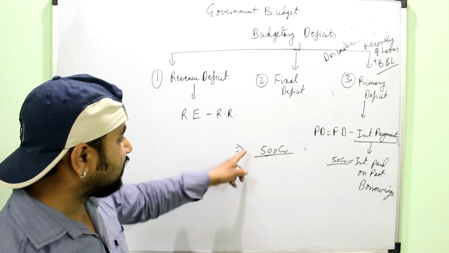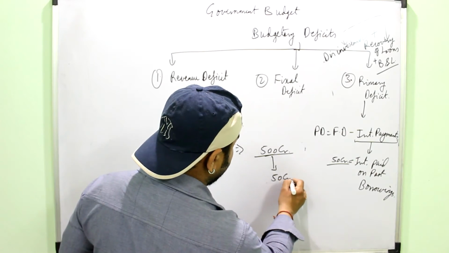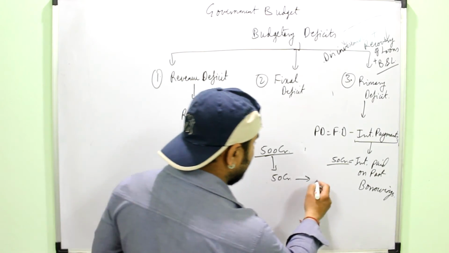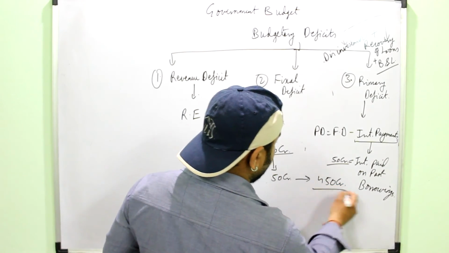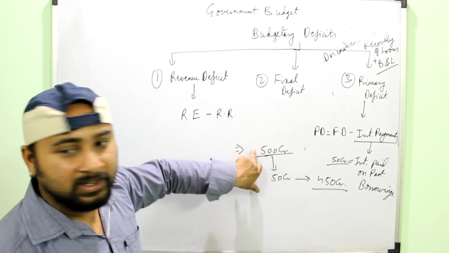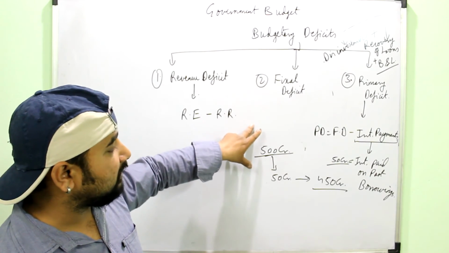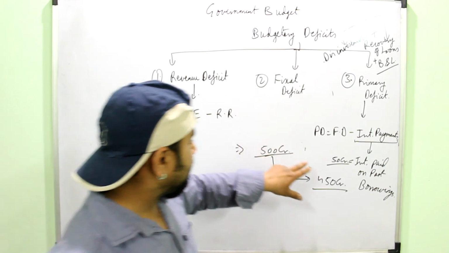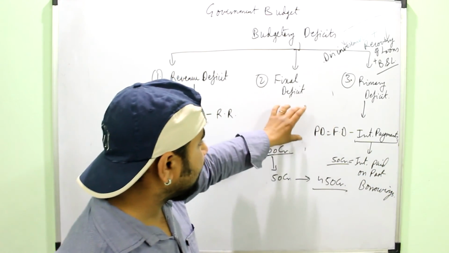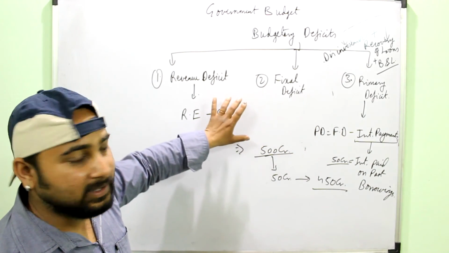It means 50 crores have been used by the government to pay the interest on past liabilities. So actually it has spent only 450 crores in the economy, but it borrowed 500 crores from some other organization or from foreign economies, and 50 crores of it has been spent on the payment of interest. So primary deficit gives me the correct picture of how much the government is spending in the economy.